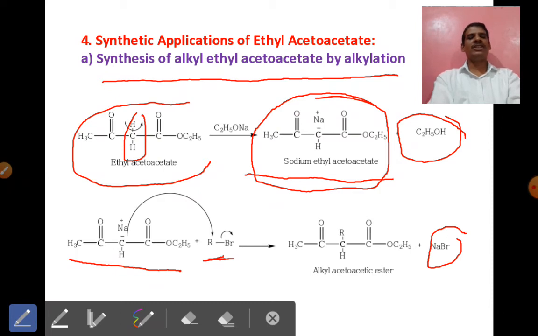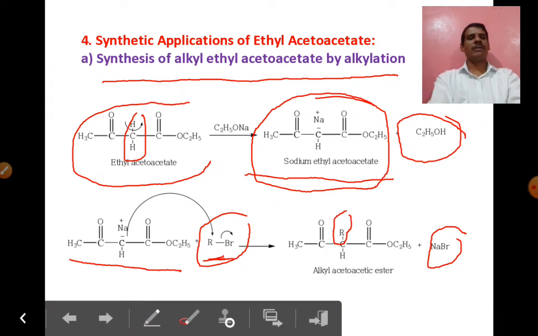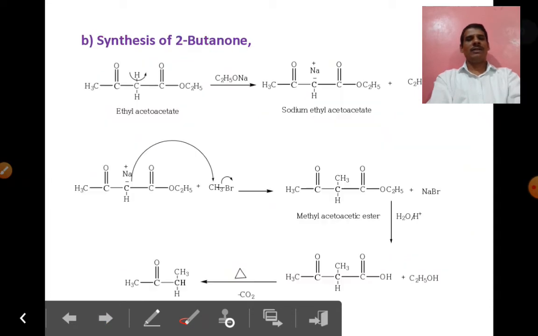Only the alkyl halide changes; we can replace this R by different alkyl groups. This is the first application, the preparation.